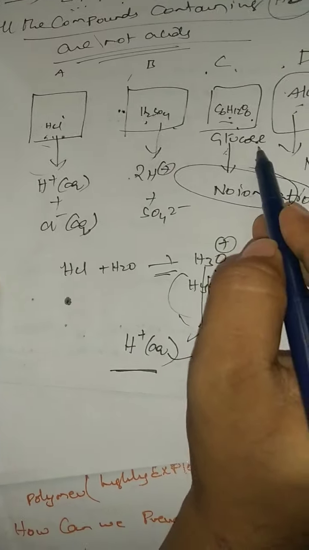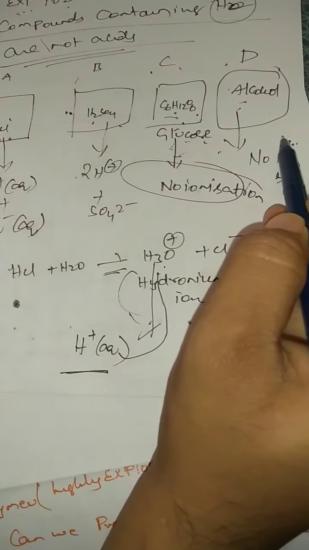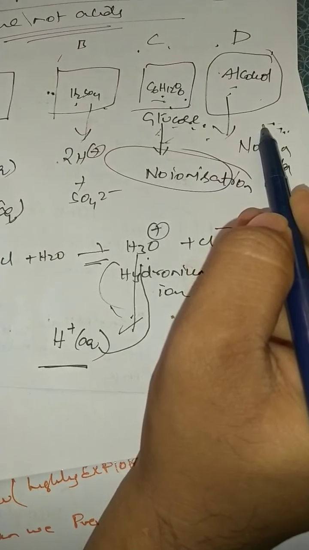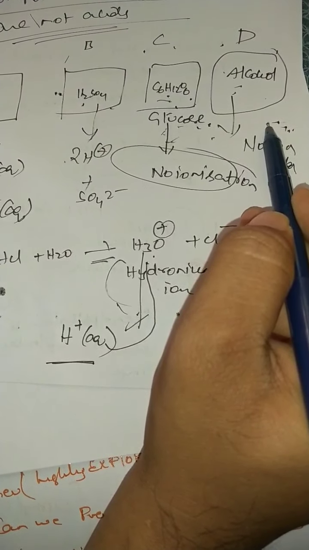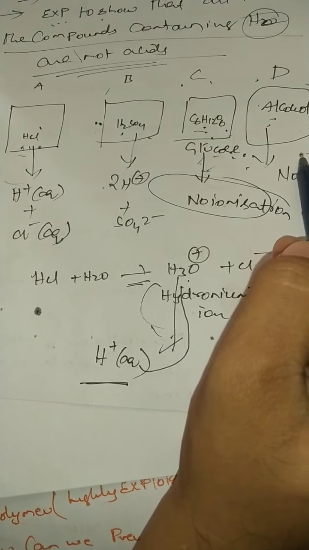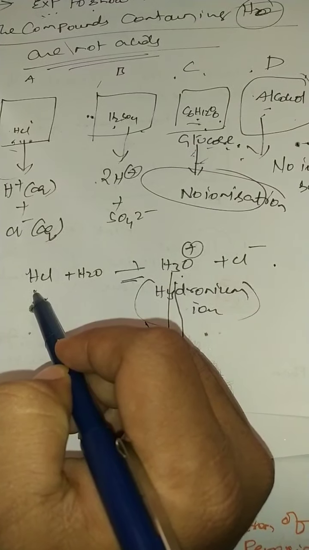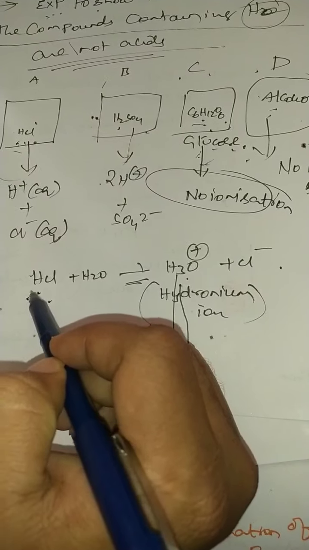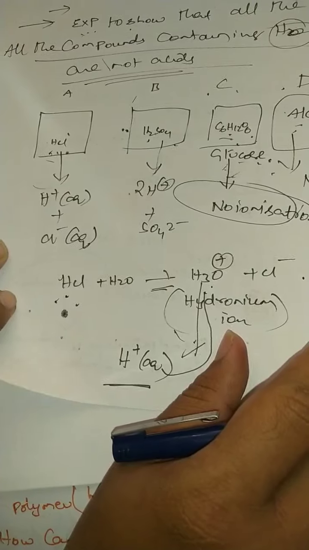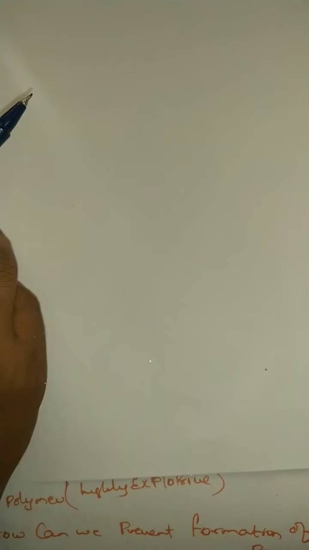In the same manner, the aqueous solutions of glucose and alcohol didn't show any acidic character. They are not considered acids because hydrogen ionization doesn't take place here. So all hydrogen containing compounds are not considered as acids. Where the ionization takes place, where the release of H plus ion takes place, there only electricity conduction takes place. So this is a very, very important experiment to reveal that aqueous solutions of acids conduct electricity.